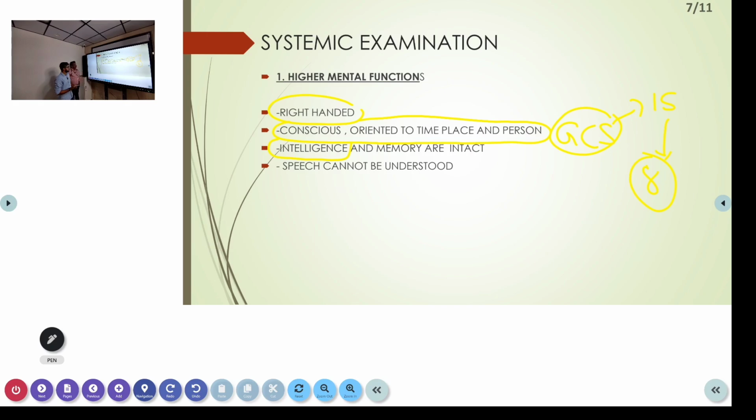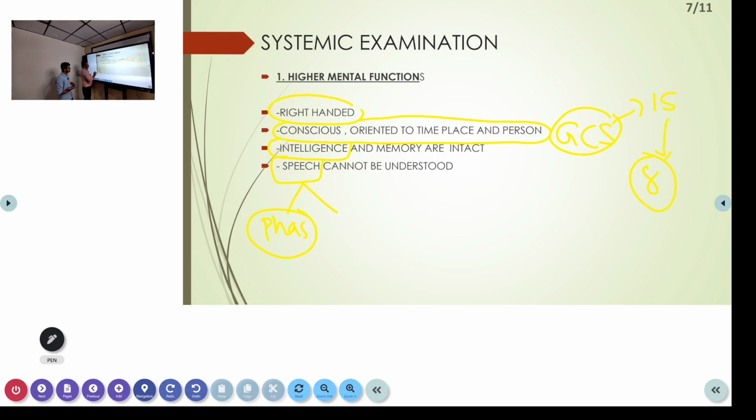Yes, sir. Speech was also difficult to understand. So what type of speech disorder is he having? When you discuss speech disorder, there are two important types. One is dysphasia, meaning disordered phasia, and the other one is aphasia. That all comes under dysphasia.